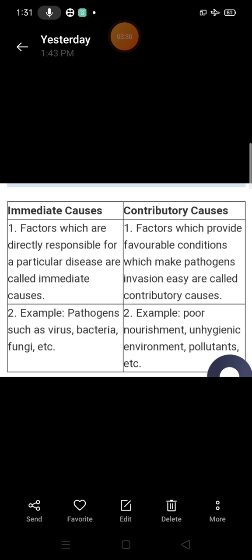These are some contributory causes for any type of disease. It will now be obvious that all diseases will have immediate causes and contributory causes. You can also say most diseases will have many causes rather than one single cause.